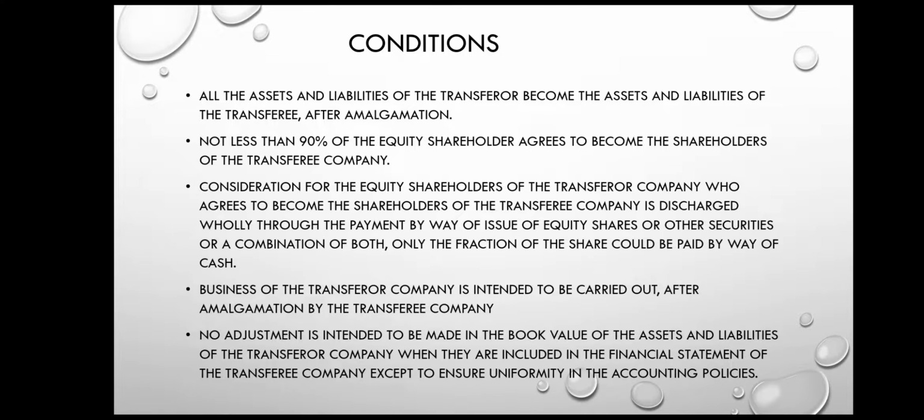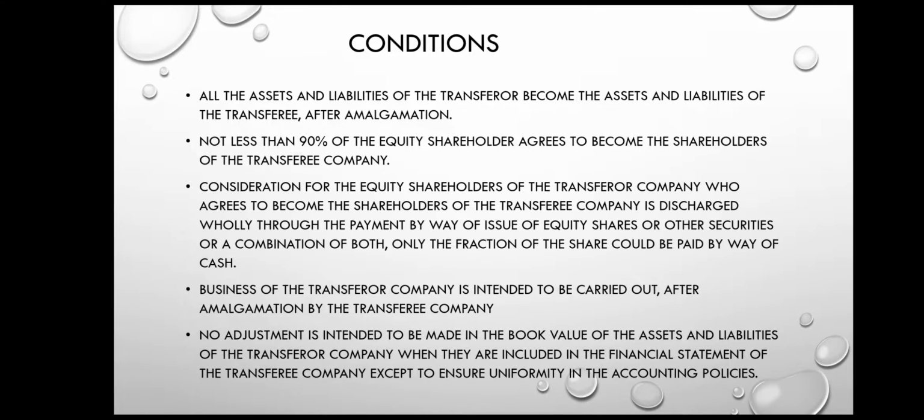The first condition for amalgamation to be in the nature of merger is that all the assets and liabilities of the transferor company become the assets and liabilities of the transferee company after amalgamation. So the first condition says that all the assets and liabilities have to be taken over by the transferee company. Second condition: not less than 90% of equity shareholders agree to become the shareholders of the transferee company. That means more than 90% of shareholders of the transferor company should become the shareholders of the transferee company.